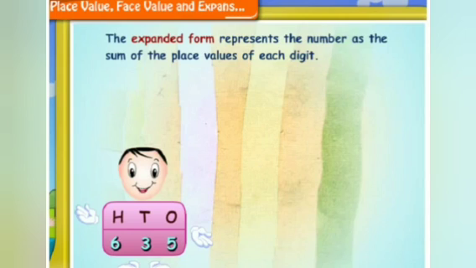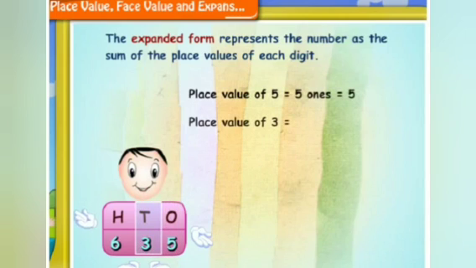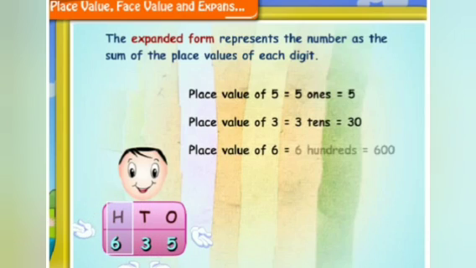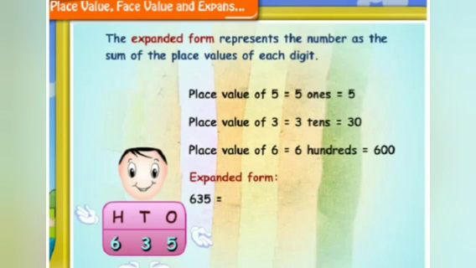I know that the place value of 5 is 5. For 3, it is 30. For 6, it is 600. Now, the expanded form of 635 is 600 plus 30 plus 5. Following the same method, you can easily expand any 3-digit number.